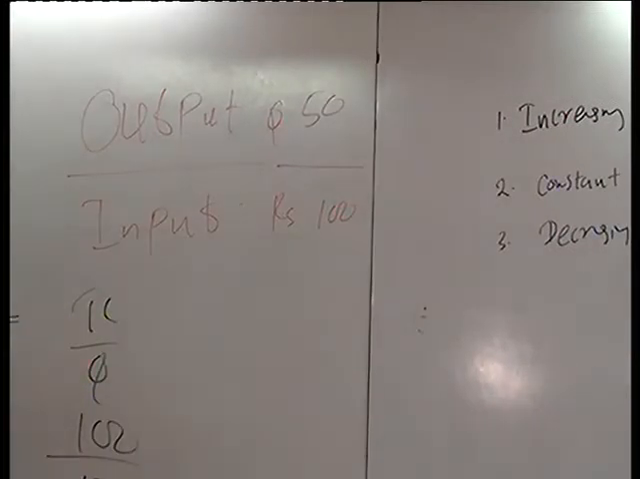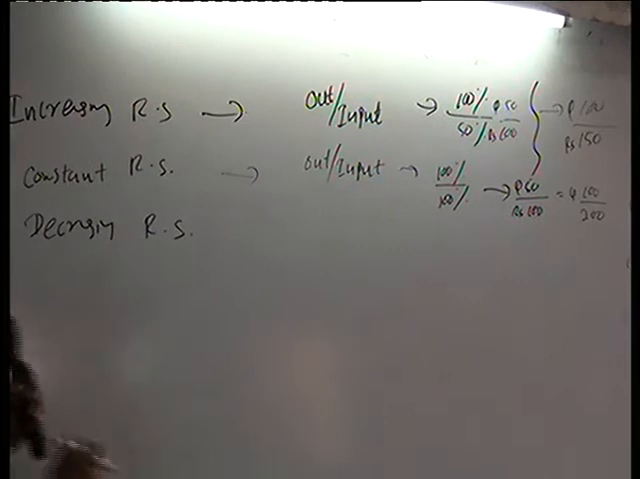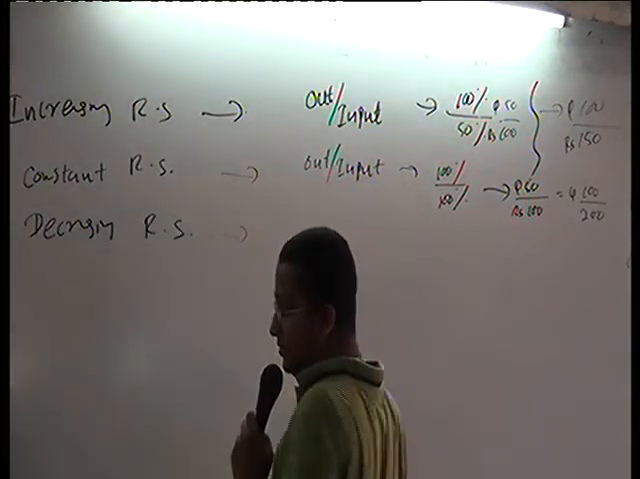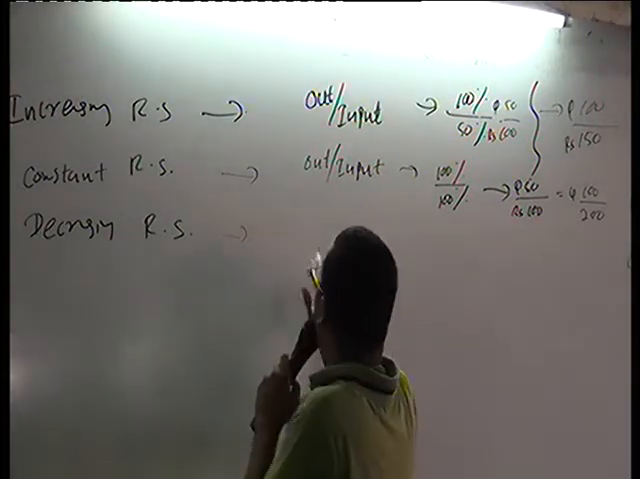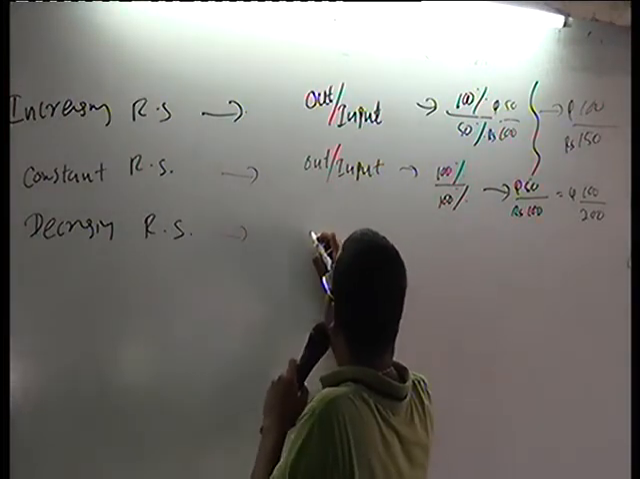Constant return to scale. Third one, decreasing return to scale. Decreasing return to scale, what happens? Your output increase